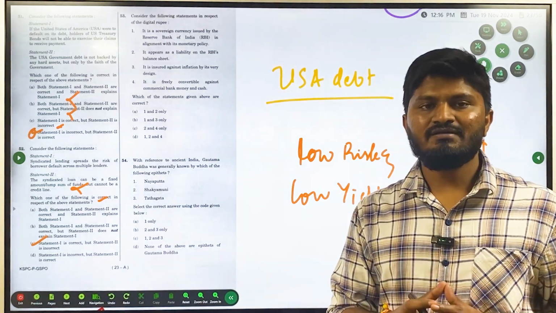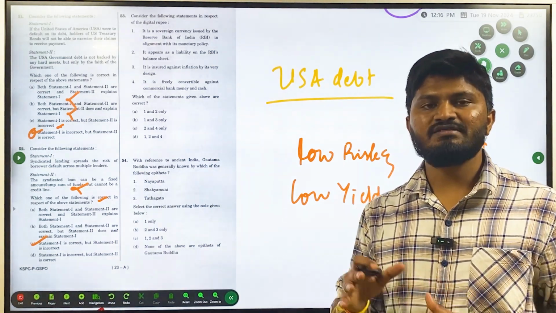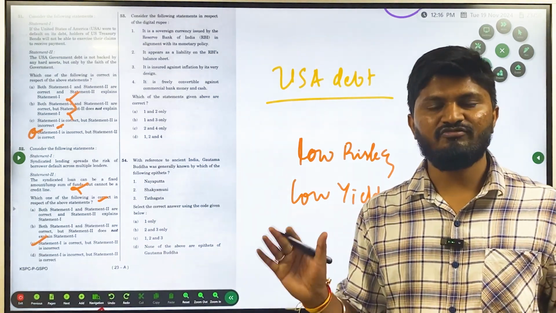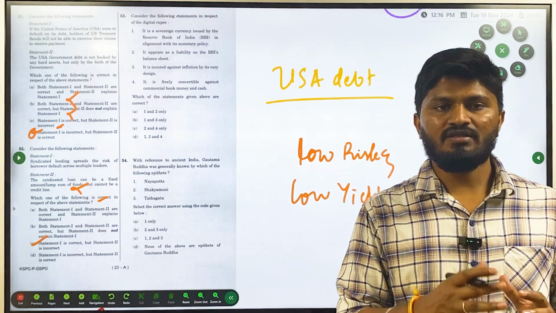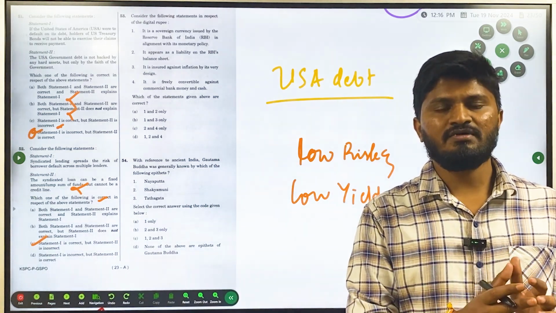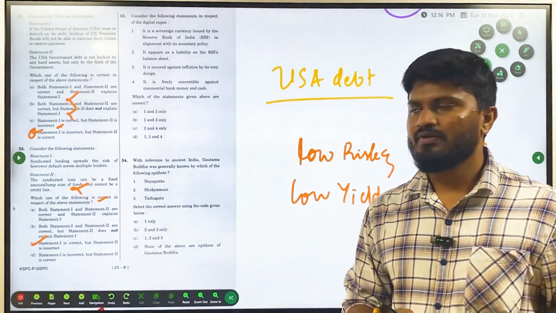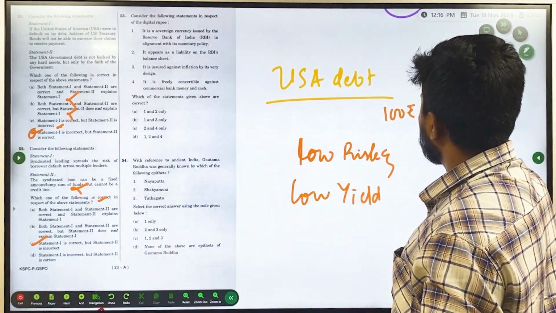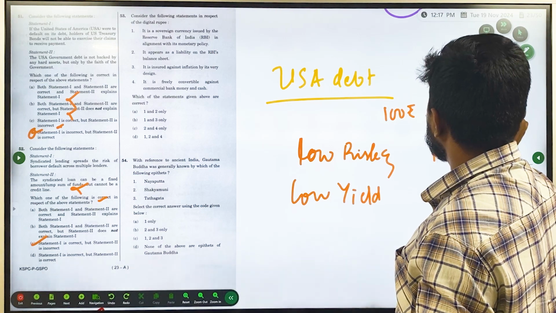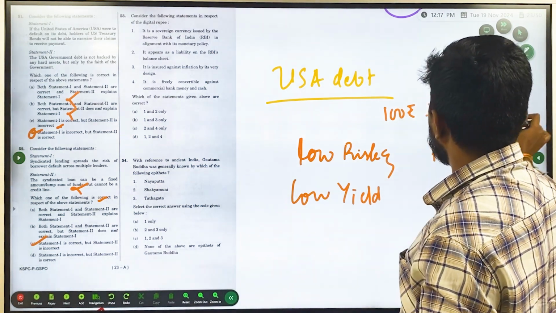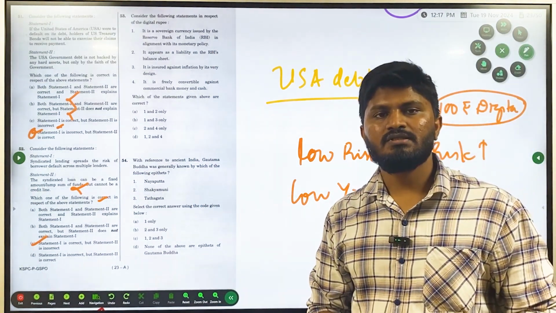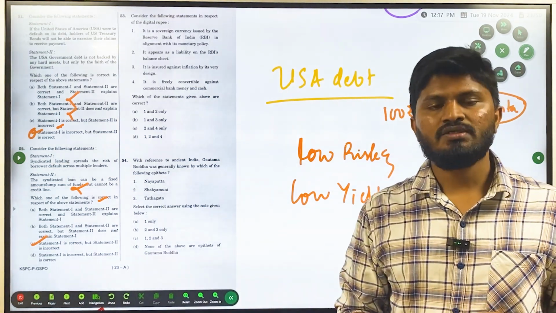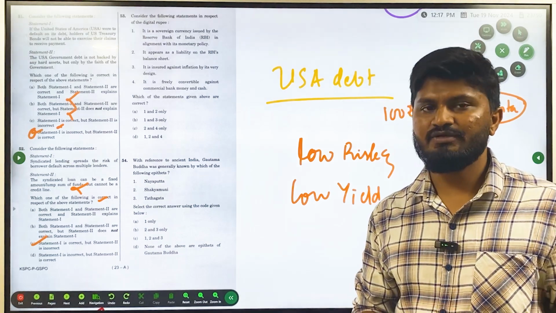The difference between physical money and digital money is that physical money is in physical form and digital money is in digital form, but the value, the price, the inflation, everything is the same. If it is 100 rupees in physical money, it is 100 rupees in digital money also. So it is not insured against inflation. Suppose the value of money goes down because of inflation, then the value of digital money also goes down.